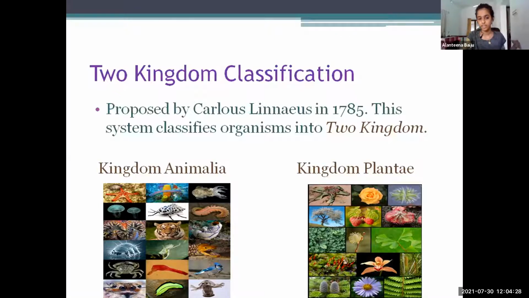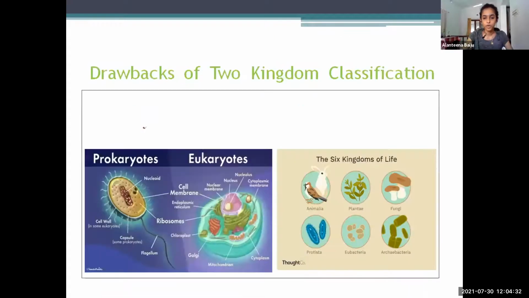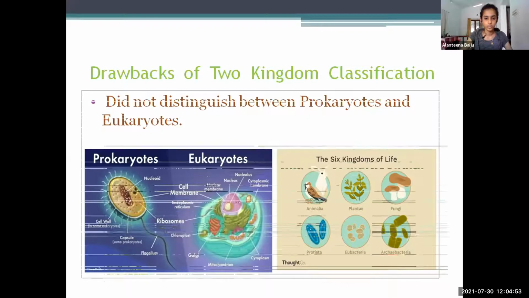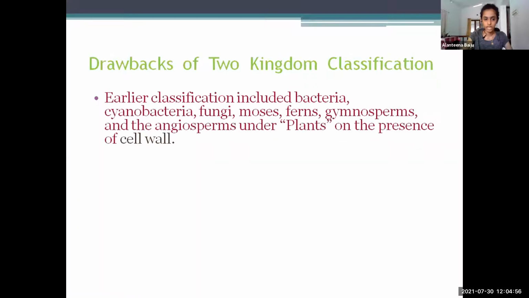And this had several drawbacks. The first drawback was that it did not distinguish between prokaryotes and eukaryotes. Prokaryotes are those which do not have a well-defined nucleus. As you can see in the picture, the genetic material is in direct contact with the cytoplasm, whereas in eukaryotes, the nucleus is enclosed within a membrane that is called nuclear membrane. And then it did not distinguish between unicellular and multicellular.